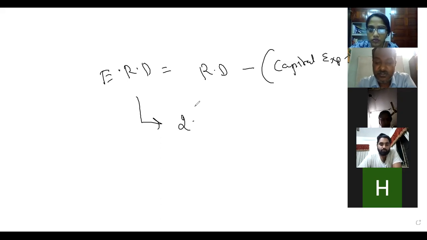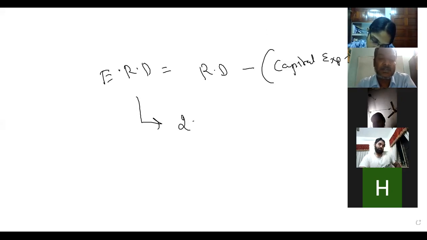Clear to everybody? So government is saying that the effective revenue deficit has increased.